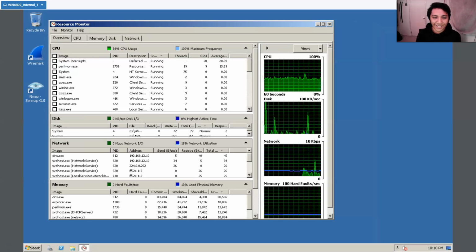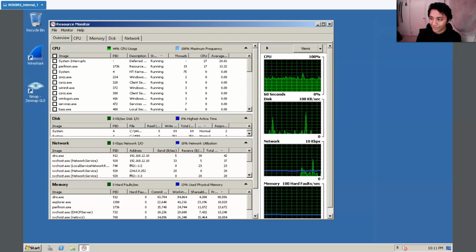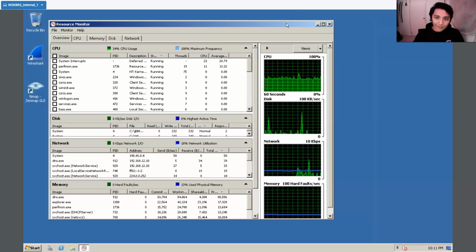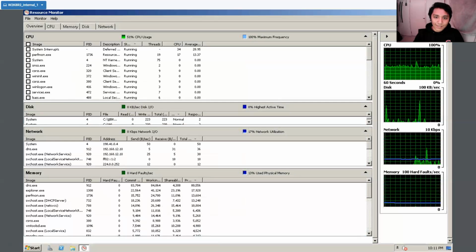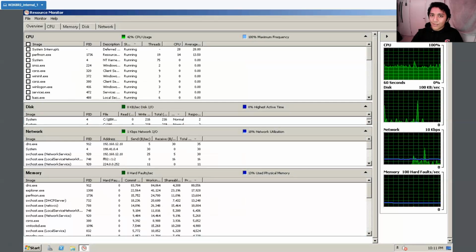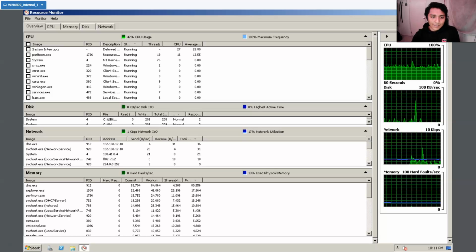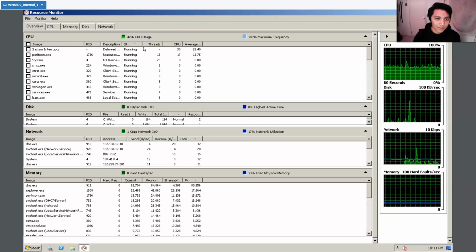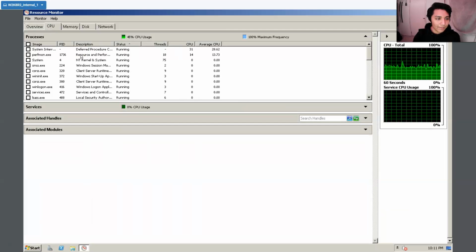Okay, so next thing we are doing is using resource monitors. Just a quick rundown of how it works. It's basically tracking system utilization, or more like system resources. So it's tracking system resources that are within your computer. Here's an overview of everything that's being used. There's process ID, there's descriptions. It kind of gives everything. So CPU, it's giving us a process ID.